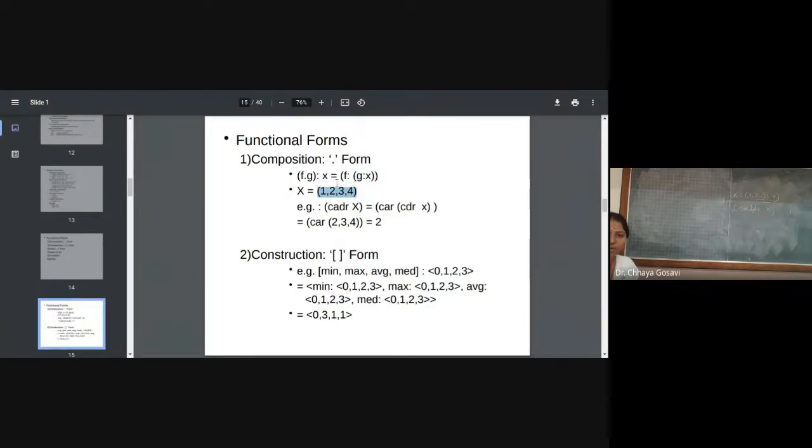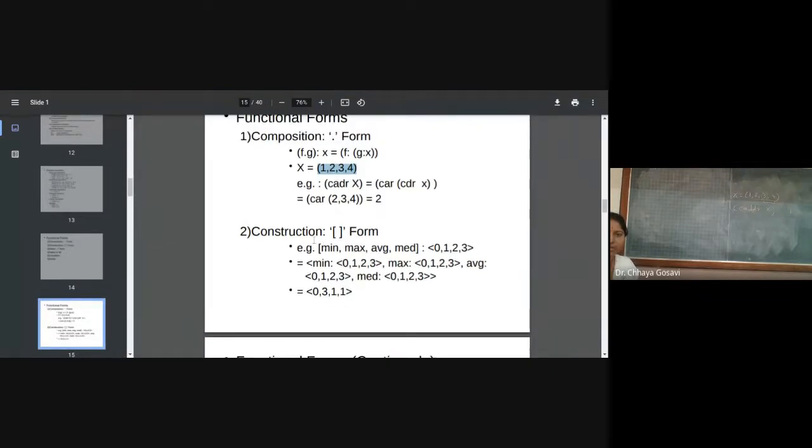Next function form is construction. In construction, you can apply a list of functions on a specific list or data. For example, here we have clubbed functions like min, max, average and median on the list 0, 1, 2, 3, 4. So you will get this result: 0, 3, 1, 1. Internally it will apply the min function on this list, then max, average, and median on this list.